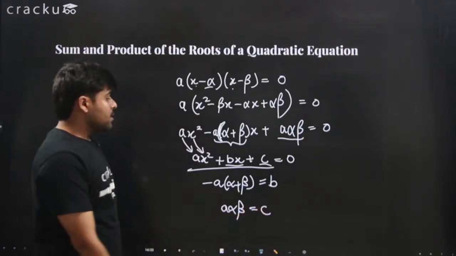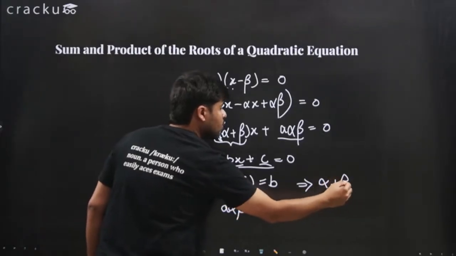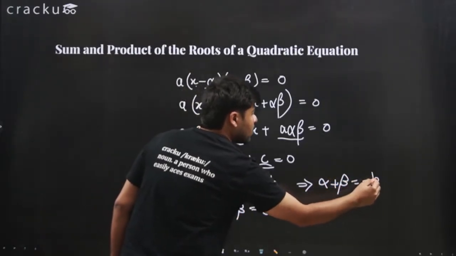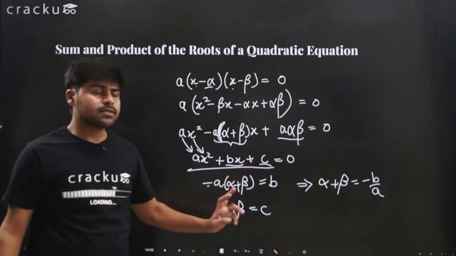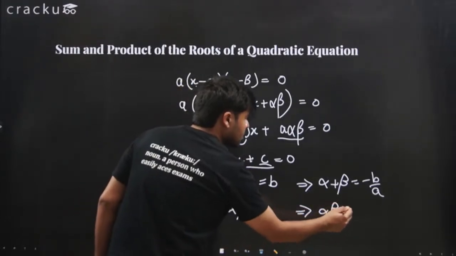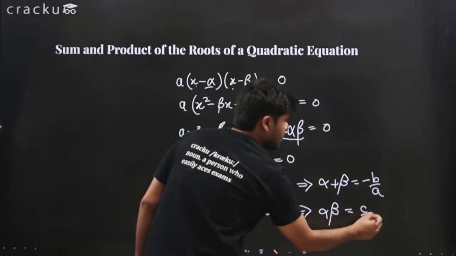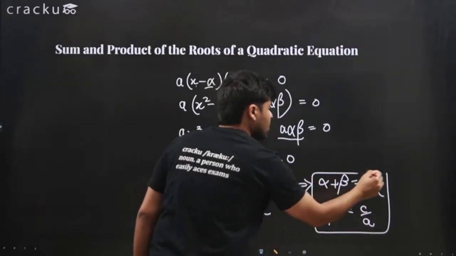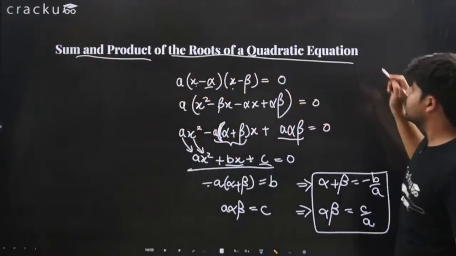What does this mean? This means that alpha plus beta comes out to be minus b upon a. You just need to divide this by minus a on both sides. And this means that alpha beta, which is the product, comes out to be c upon a. So these are what are called the sum and product of the roots of the quadratic equation.